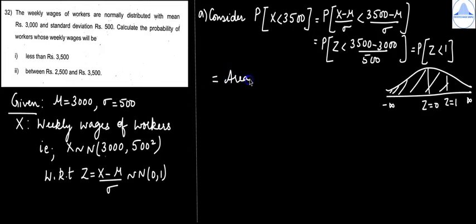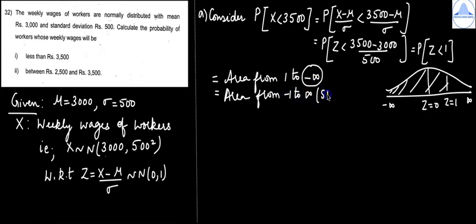So this is equal to area from 1 to minus infinity. But we cannot find out the area from 1 to minus infinity in the table. So you have to change the sign throughout and it becomes area from minus 1 to infinity. This is because the normal distribution is symmetric. So when you find out the answer, you will get it as 0.8413.